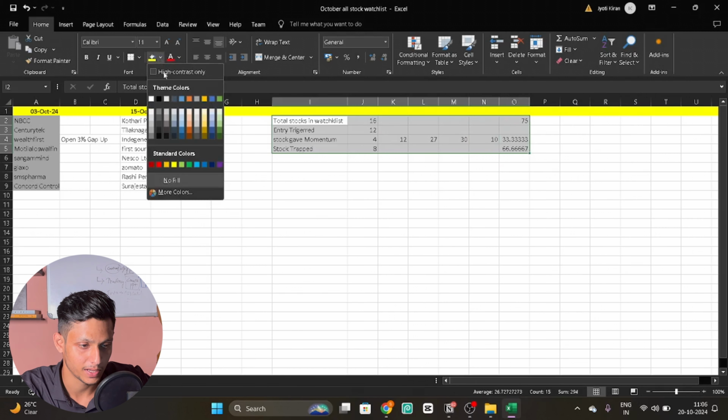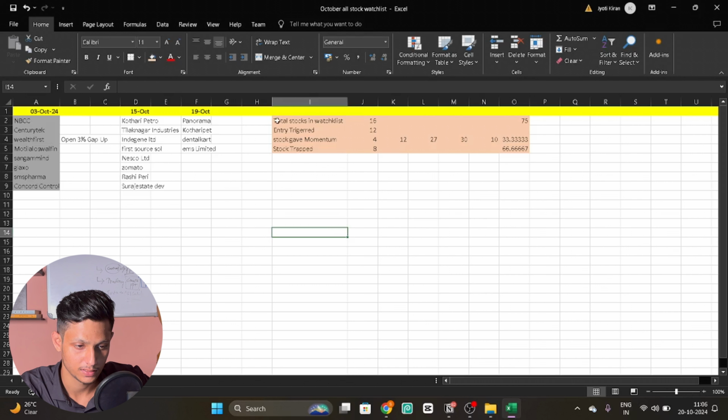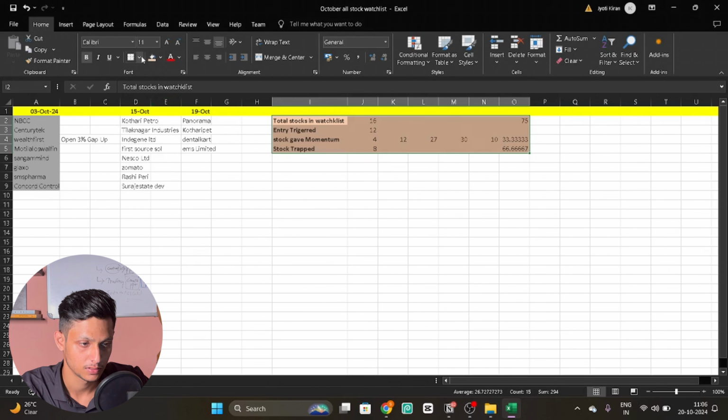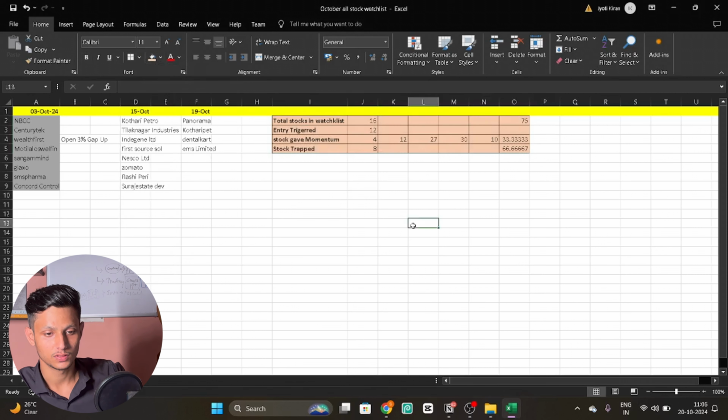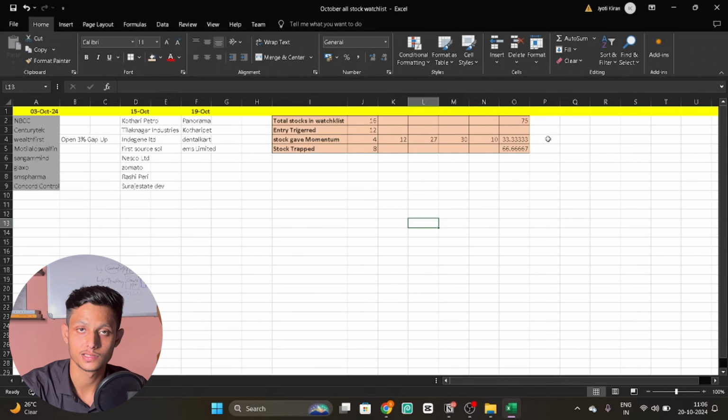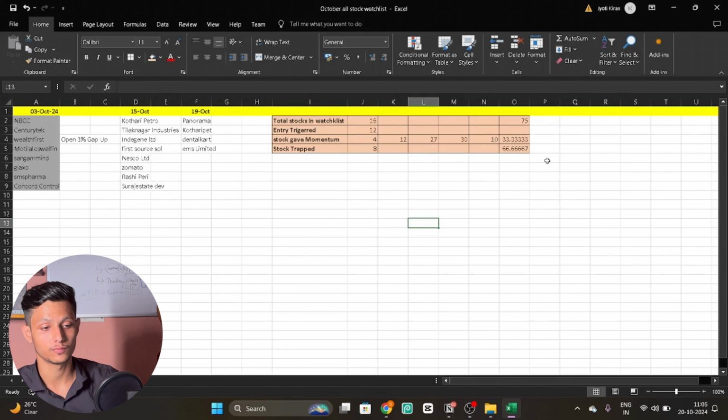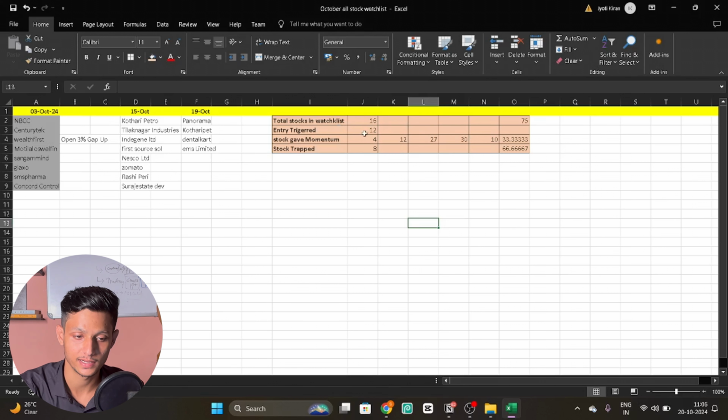This is the data for my watch list. I'll just make it easier to understand, right? So wait, let me highlight this. Let me keep borders for this. All borders. So this is my watch list, how my watch list performed. Total number of stocks in my watch list was 77, entry triggered in 12, stocks gave momentum 4, stocks trapped 8, right?